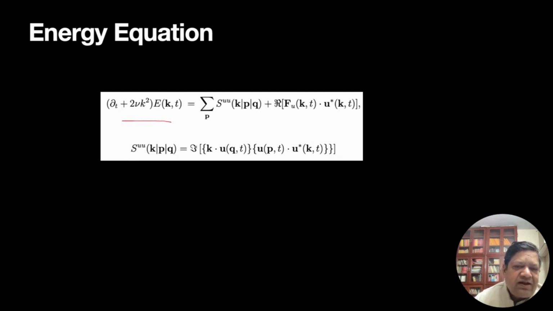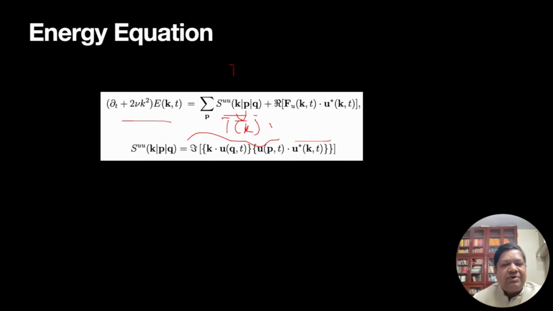The right hand side involves a convolution, and we got a pretty complex equation. U(P) U*(K) and K dot U(Q). It turns out this one has a nice interpretation. It is energy going from P to K with Q as a mediator. Anyway, this is the expression, and I need to sum over all P's. This is also called T of k. This object is called T of k.